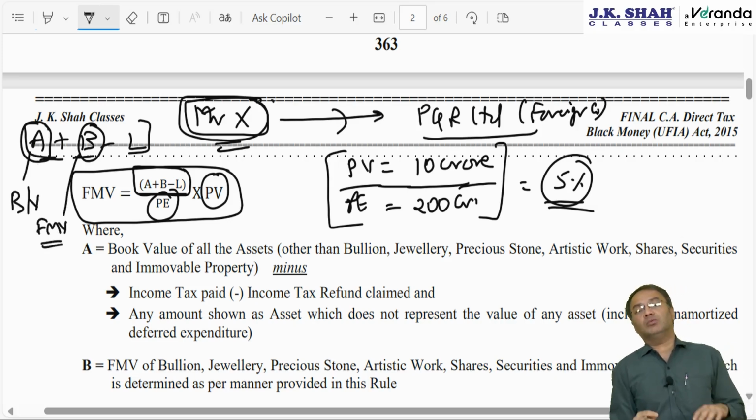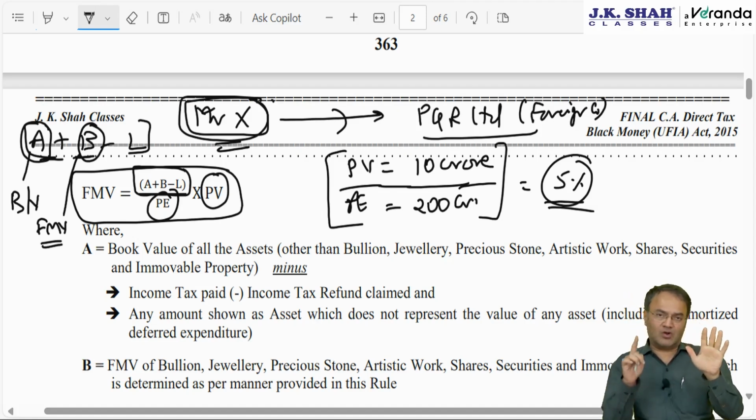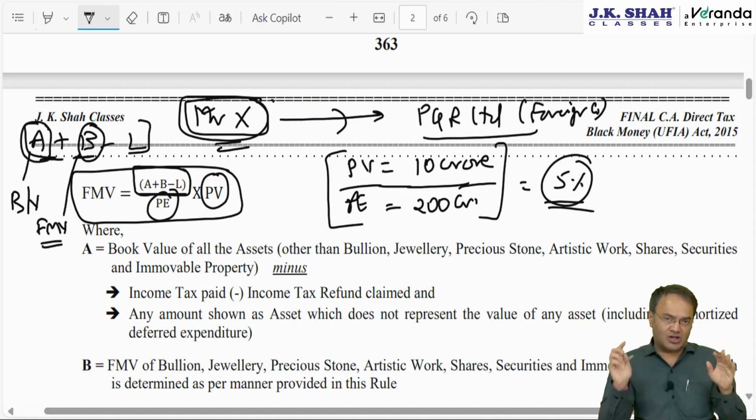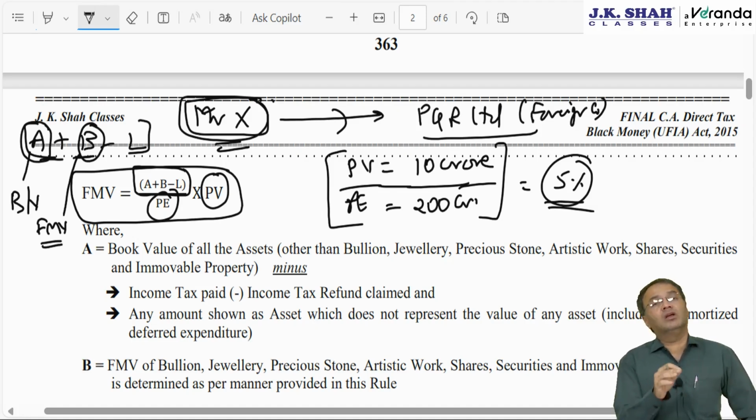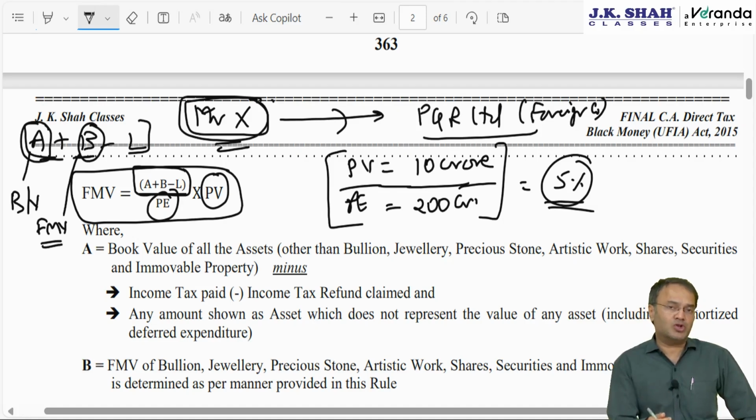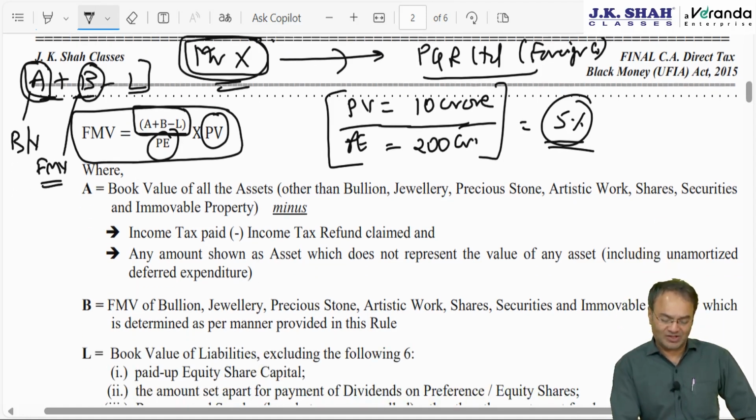So FMV is ideally to be taken for 8 assets or 7 assets, I would say: bullion, jewelry, drawings, paintings, archaeological collection, work of art, and shares and securities. Ideally these 8 assets we take FMV, and even immovable property. Barring this, all other assets, plant, machinery, etc., we take book value. Book value could mean either a WDV in case of depreciable asset or cost price in case of non-depreciable asset.